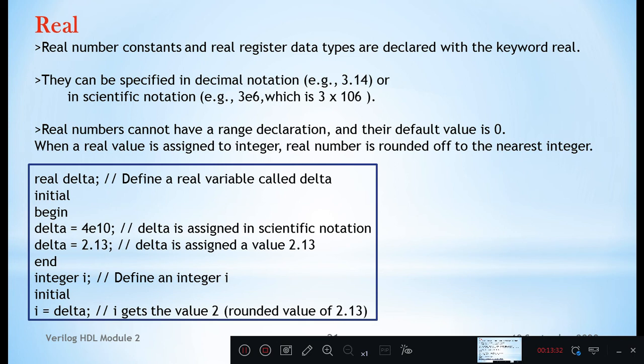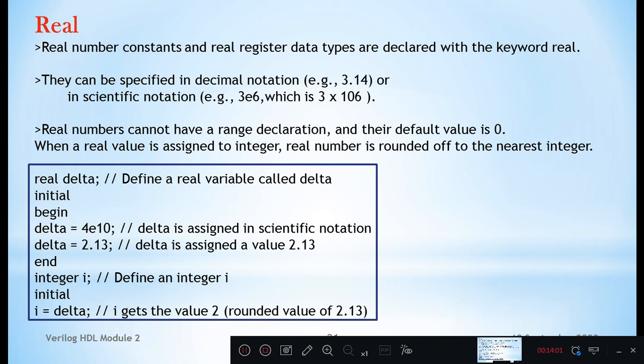Data is assigned in scientific notation. 4e10 means 4 into 10 raised to 10. Next, delta is assigned with value 2.3. So real data you are trying to assign. Integer I, and I you are assigning delta value.